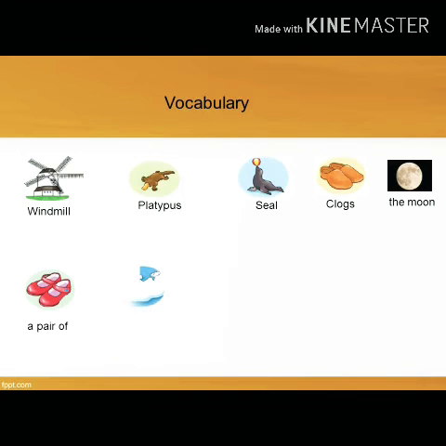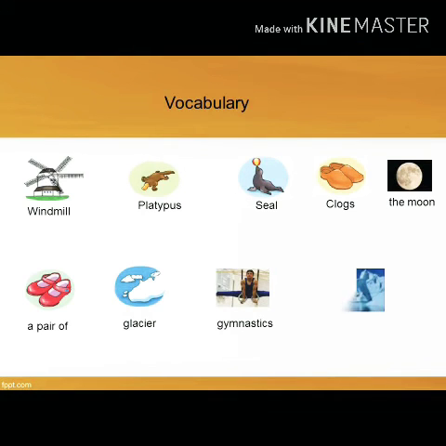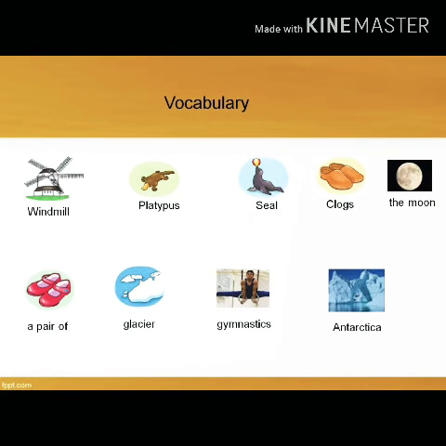Next, a pair of, glacier, gymnastic, and Antarctica.